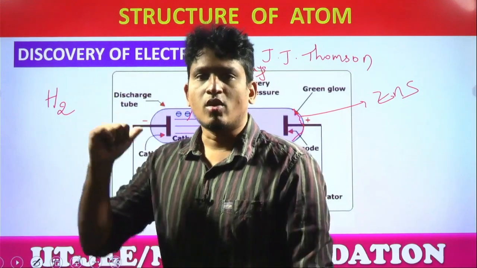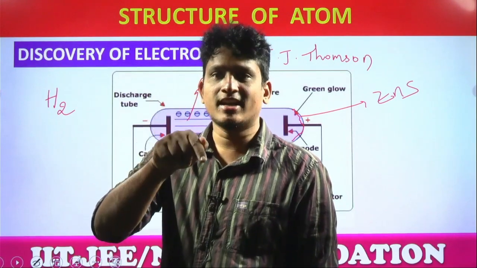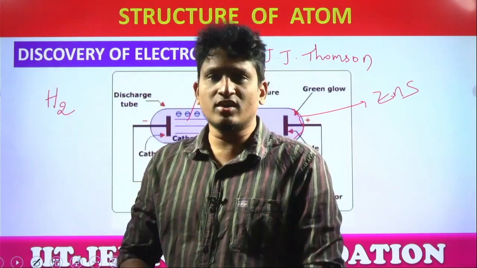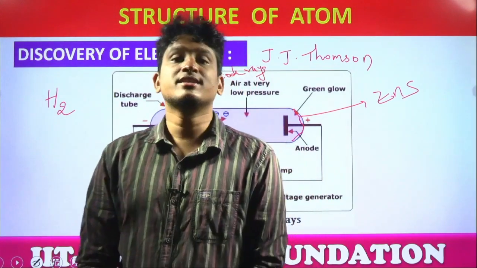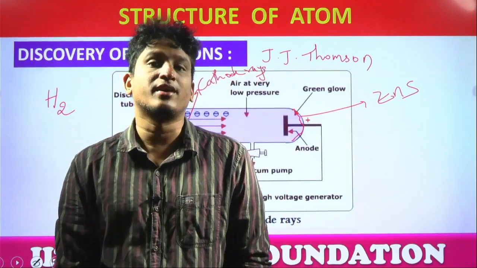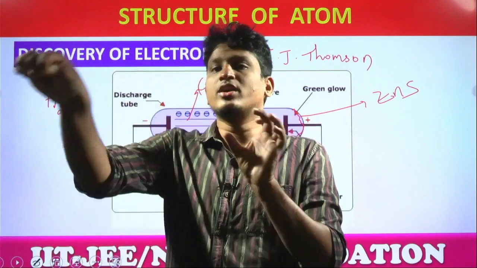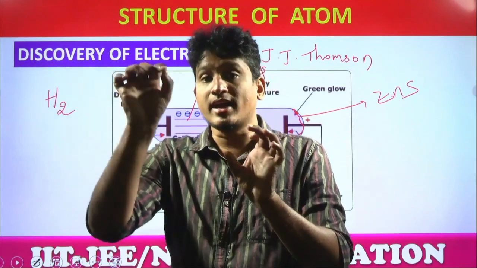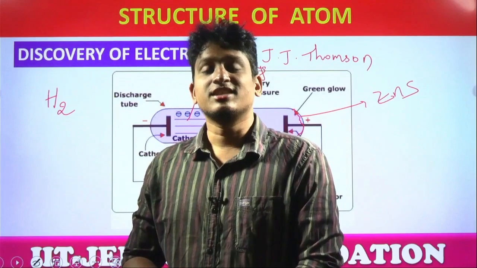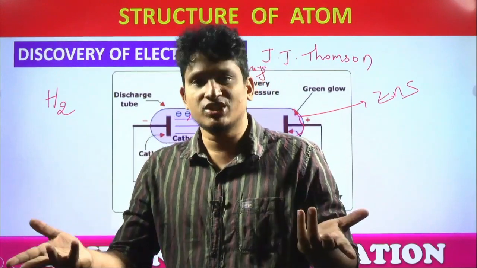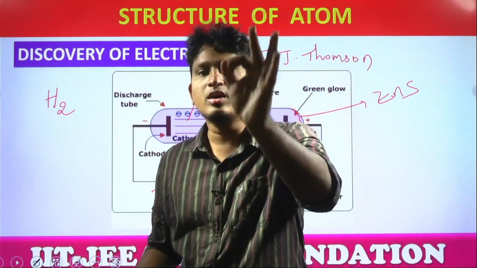What is Thomson discovering? Electron. Where are the electrons present? Inside the atom. We need to remove the electron, or not? That's why high voltage condition is maintained. Once this condition of high voltage is maintained, electrons inside the atom will be knocked out of the atom. Sir, why knock out? He is discovering electrons, right? That's why he maintained it. Sir, how does he know? That is the research. Understood, students? So he maintained high voltage condition simply to knock out the electrons.